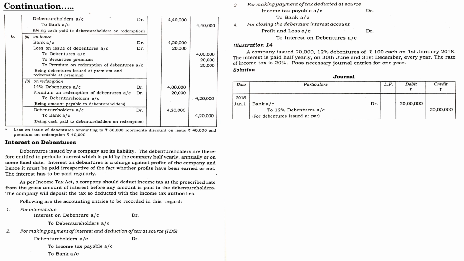So specify the date correctly. The next transaction happens on June 30th. On June 30th, the payment of interest entry is interest on debentures account debited to debenture holders. The same entry is given here. You have to pay the half yearly interest. So what is the total amount? 20 lakhs. 20 lakhs into what is the interest rate?